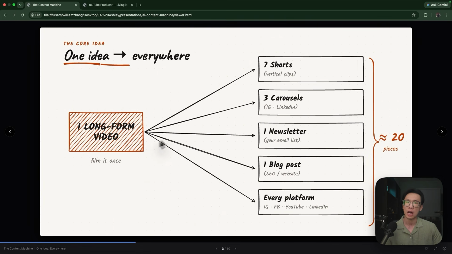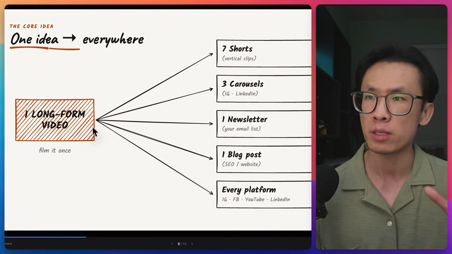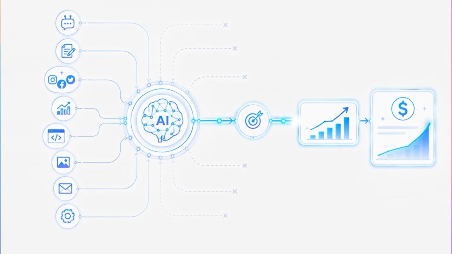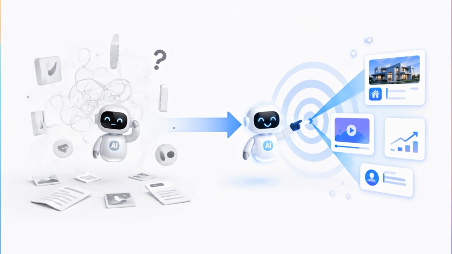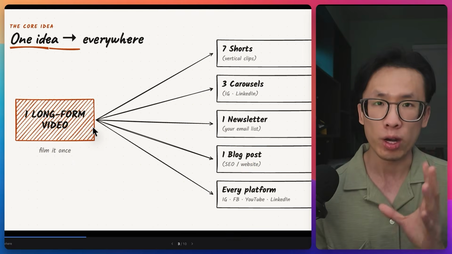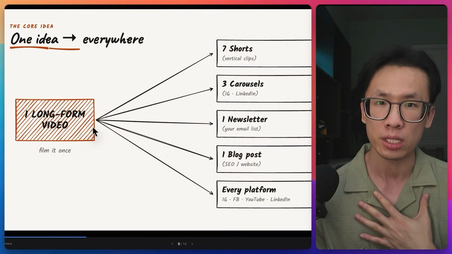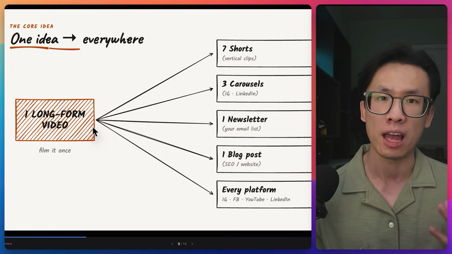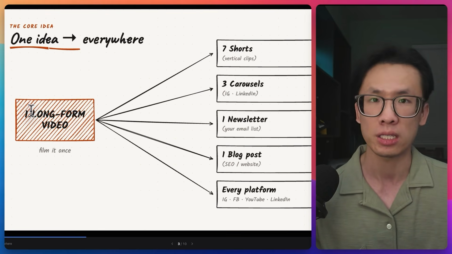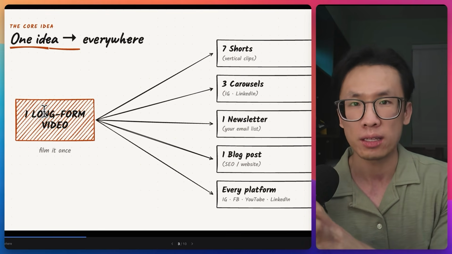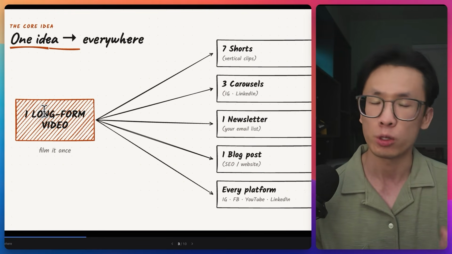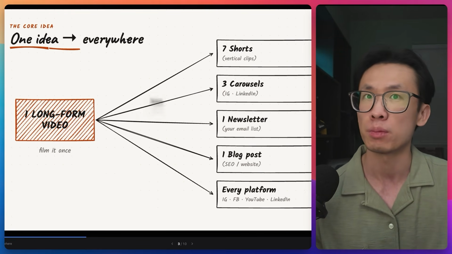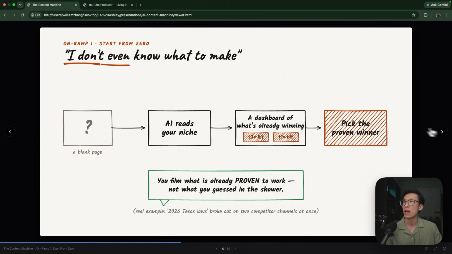And this is all done using my real estate AI content system. And this is what I mean when I'm talking about using AI to create leverage in your business, because AI itself doesn't do much if you don't point it in the right direction. And one of the highest return on investment activities that I've discovered, which helped me get most of my leads and most of my business, is creating content. And now I have a way to turn one piece of content into many pieces of content, which before was basically impossible. Let's go over that a little bit to show you what that even looked like.